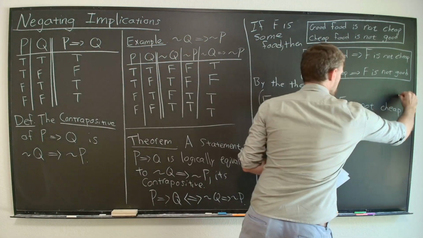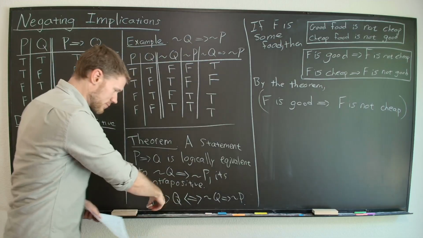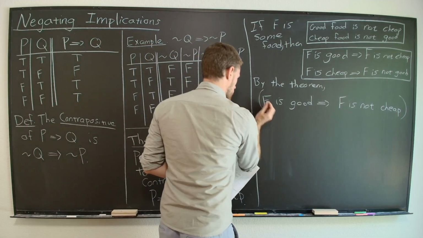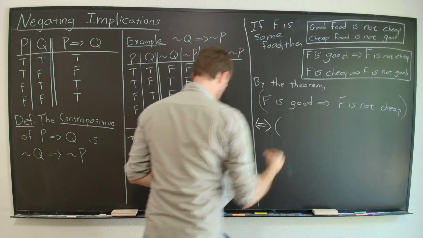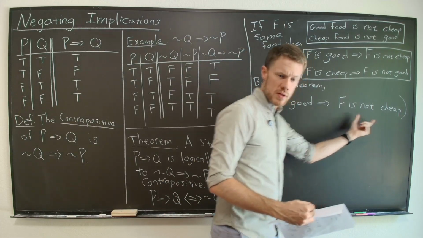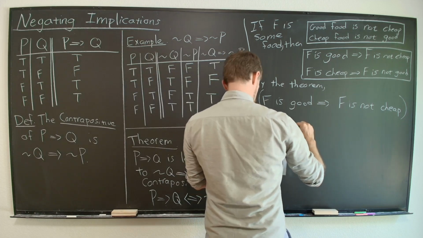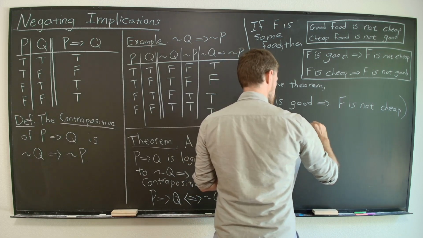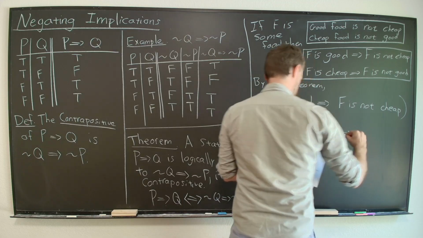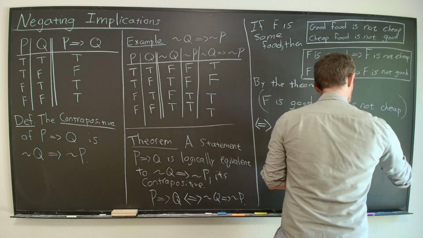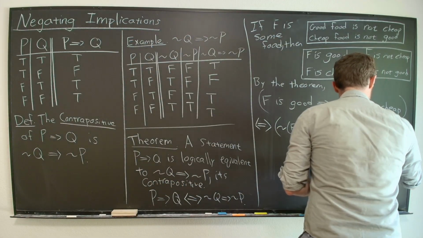So this P implies Q statement, according to this theorem, is logically equivalent to the statement: not Q implies not P. So the not of F is not cheap implies the not of P. If P is F is good, then this is the negation of F is good.